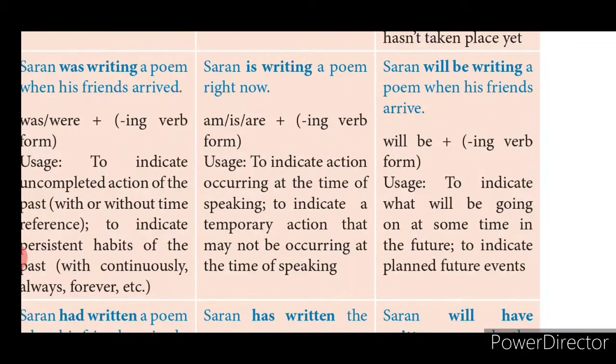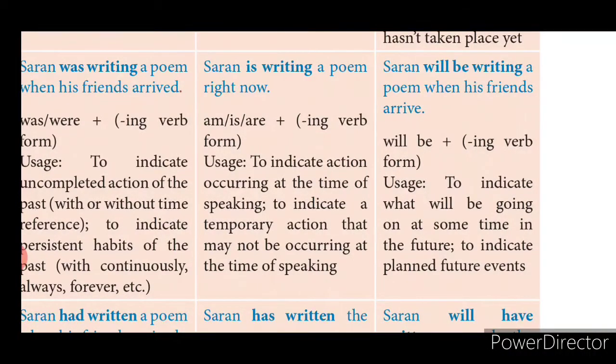We'll now see future continuous tense. Sharan will be writing a poem when his friends arrive. Will be plus verb ing form, to indicate what will be going on at some time in the future, to indicate planned future events. Like there is a timing that you will be watching TV. There will be a timing where you will be playing games.